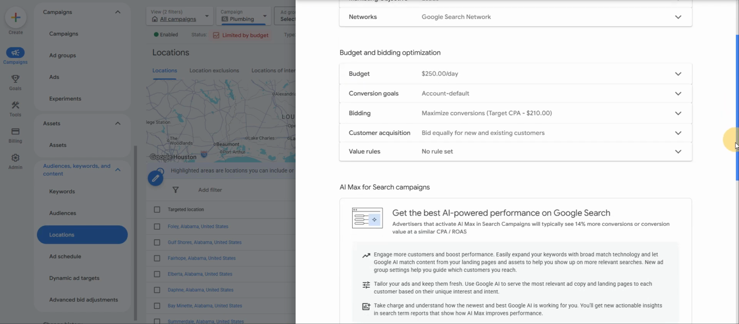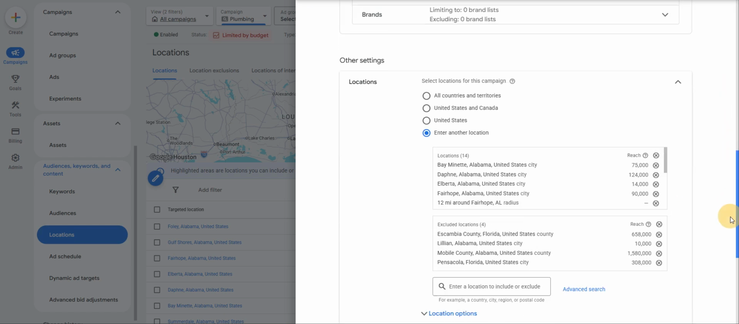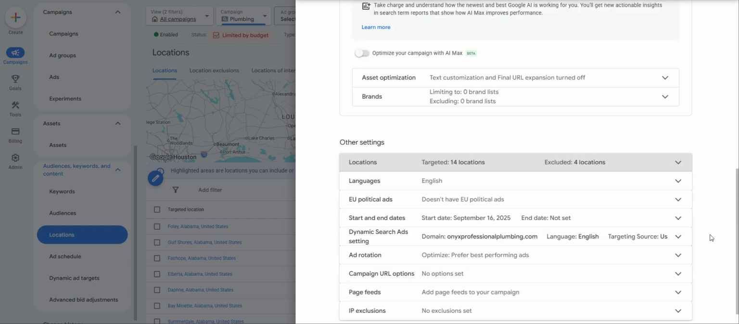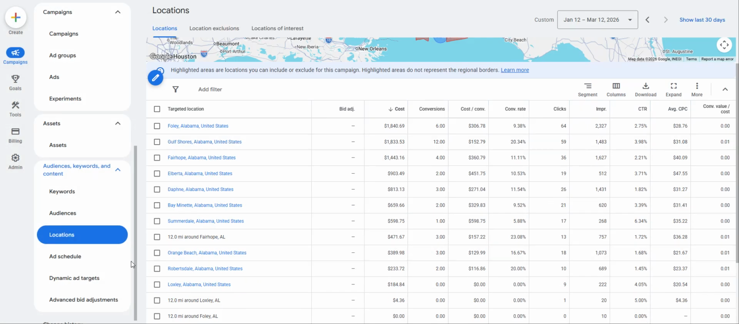Okay, TCPA, that's fine for right now, I guess. You should probably start trying to lower that. Let's turn this to presence only. Don't do presence or interest. Yeah, okay. Other things are good here.